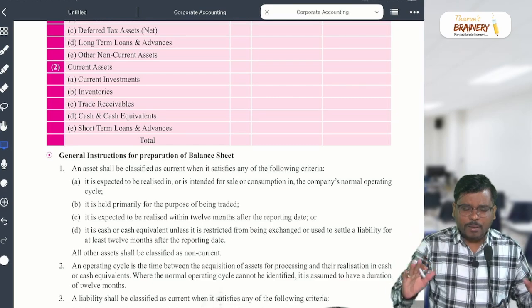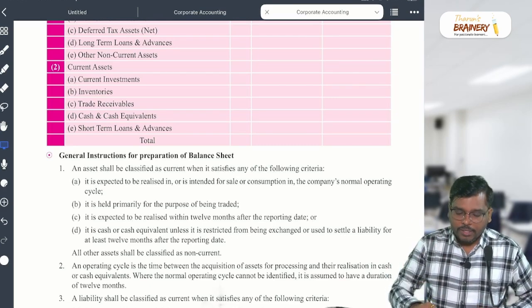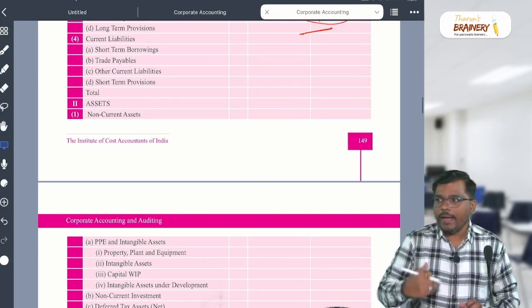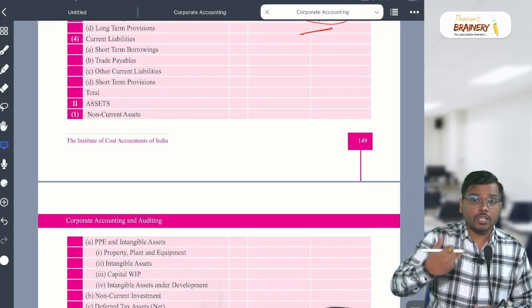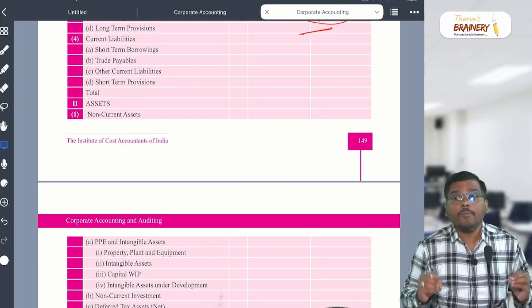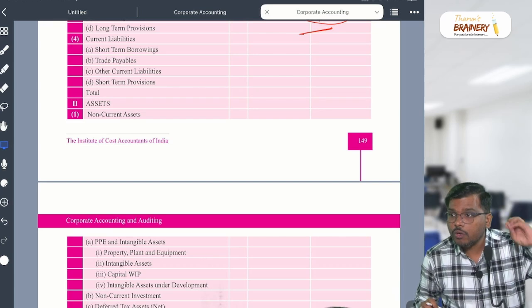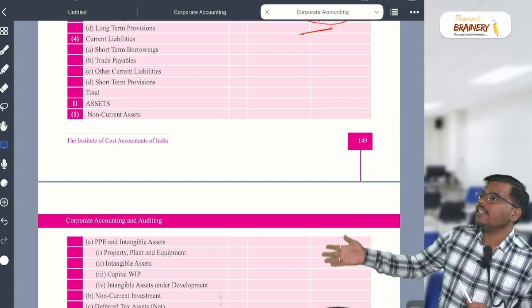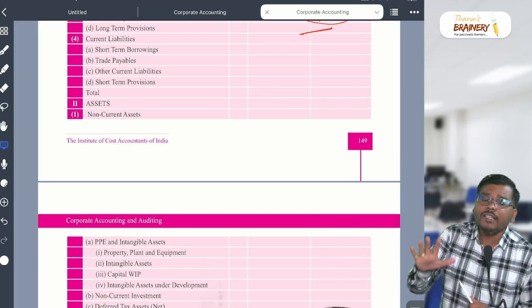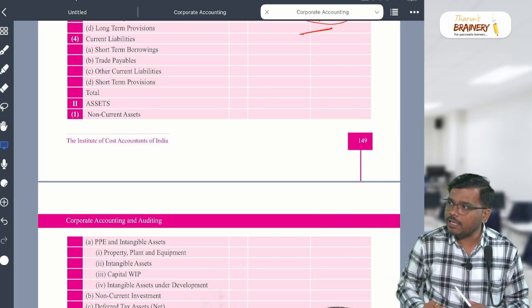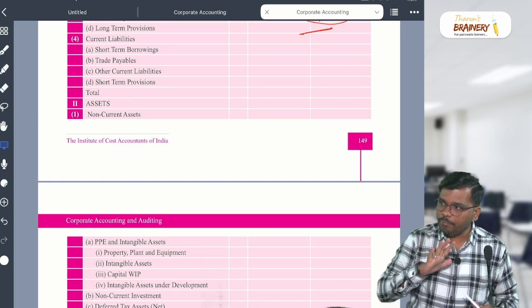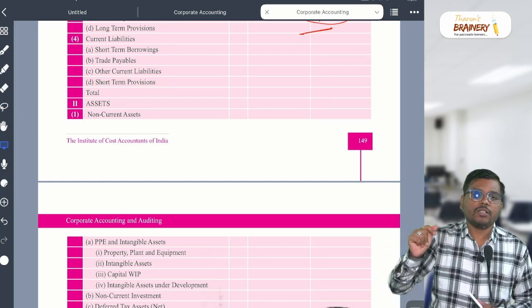In the exam, generally, what will appear, sir, out of this balance sheet? First of all, we revise the balance sheet. We learn this balance sheet by heart. Then we go to the statement of P&L, and I will tell you what will come in the exam, where you should focus more, because everything is not important. They will not ask everything in all the categories, correct? Only something there, which they ask in the exam. Is that clear? Yes or no? But you must know the balance sheet format completely. Is that clear?